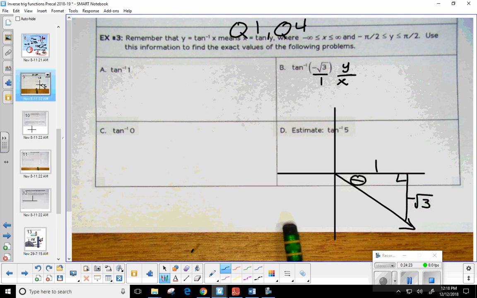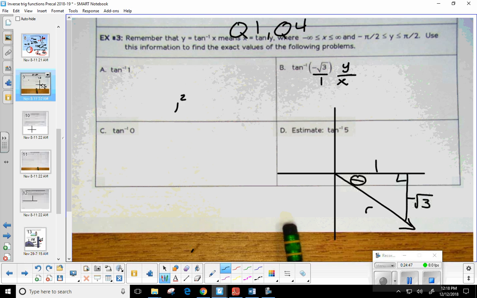Okay. Well, let's go ahead and find the radius, because we want to see if it's a special right triangle. Okay. Well, what would I use? I know it's a squared plus b squared equals c squared, but what's a and b in this case? It's the negative square root of 3 and 1. Those legs are always a and b.